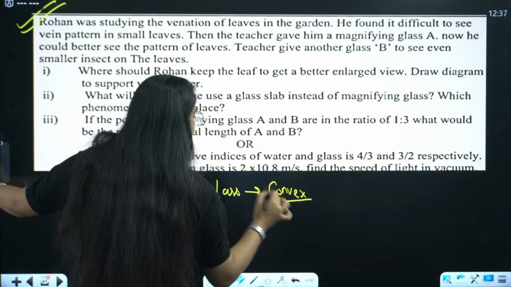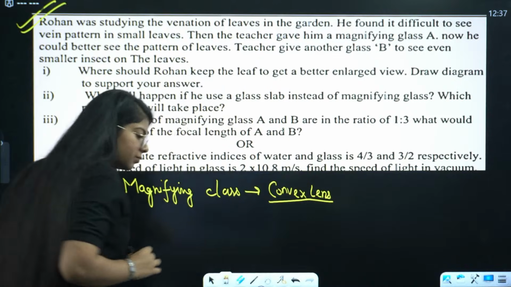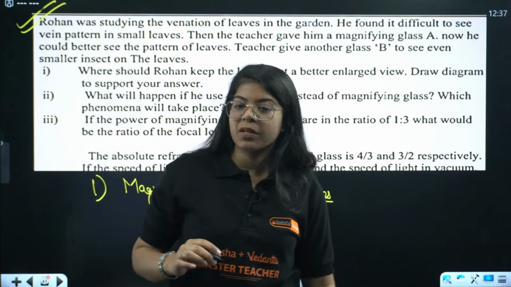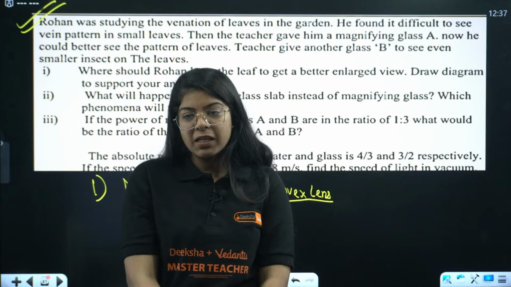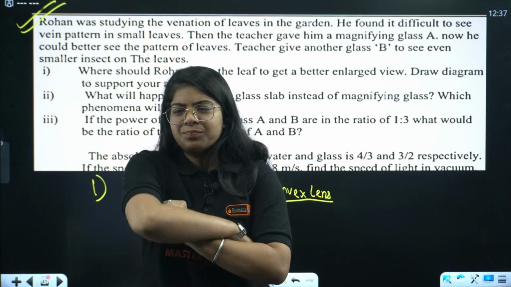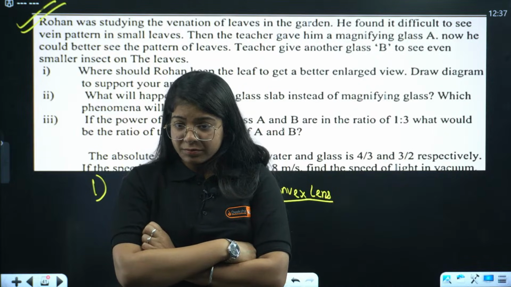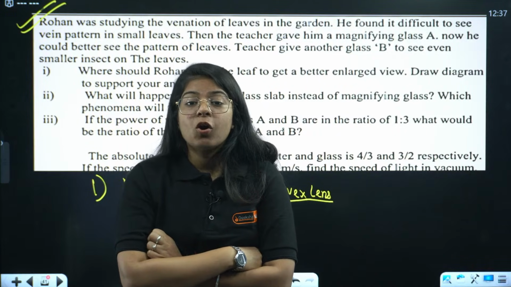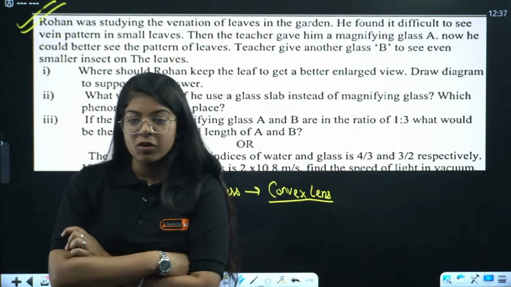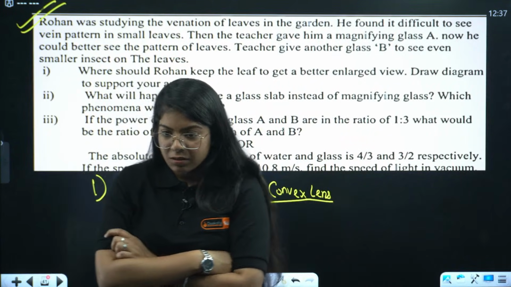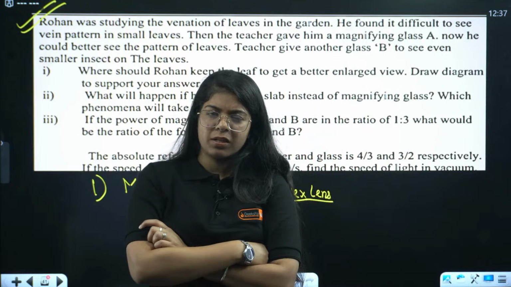Now Joseph, let me know, why did you place the leaf between the optical center and the focal length? Why did you place the leaf at a distance less than the focal length of the convex lens? It will be a convex lens or a concave lens?